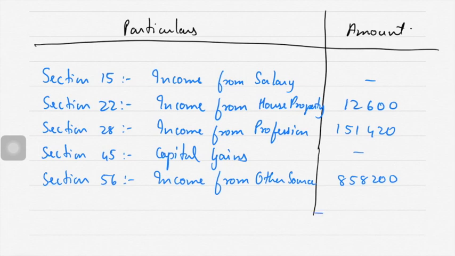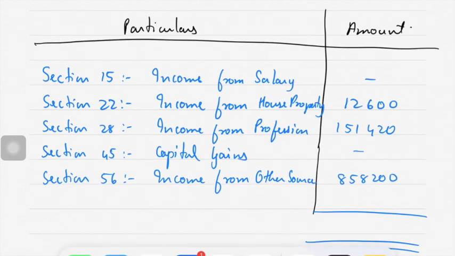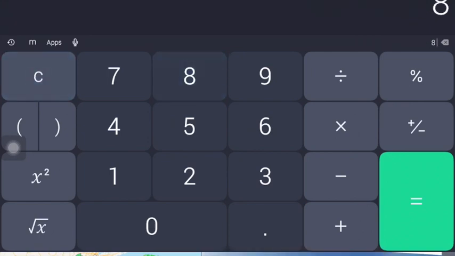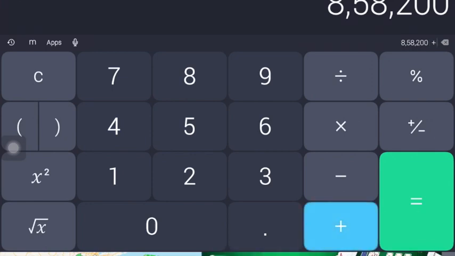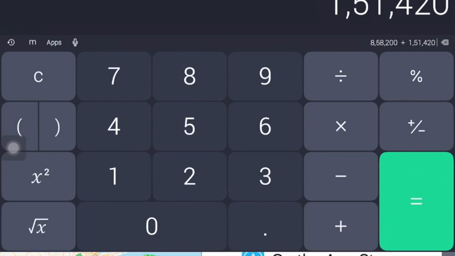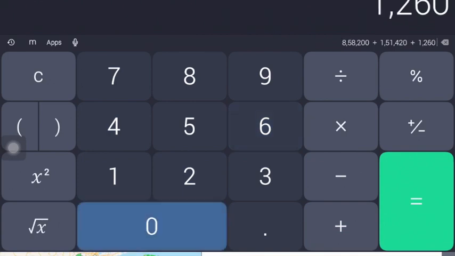You will get gross total income. $8,58,200 plus 1,51,420 plus 12,600.